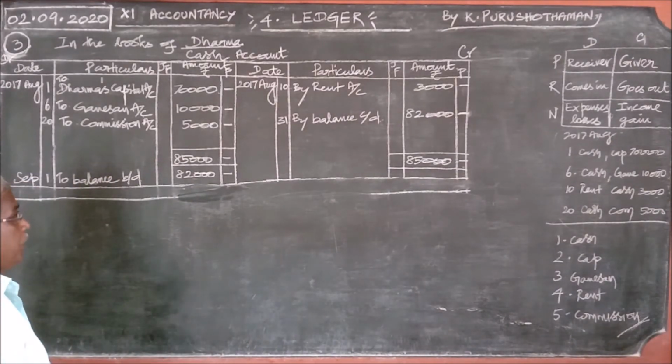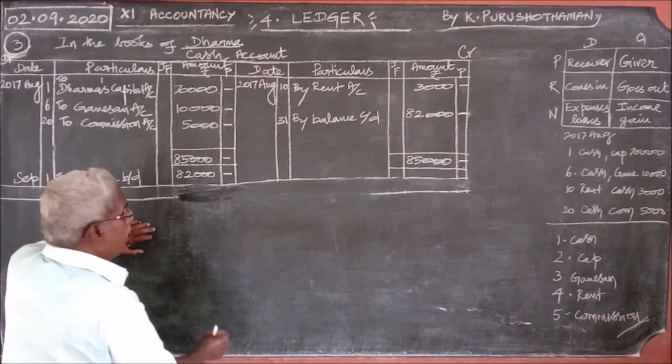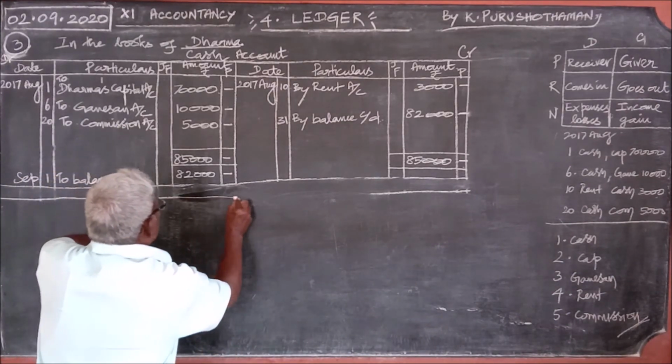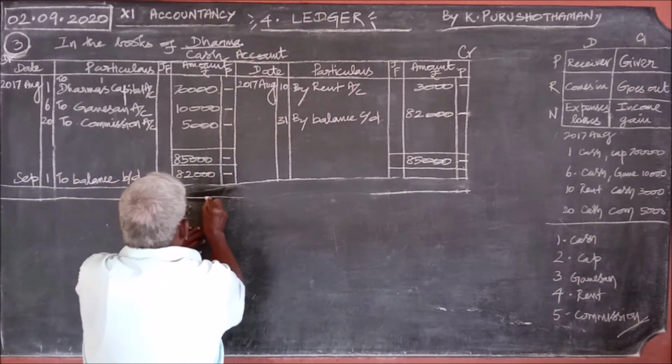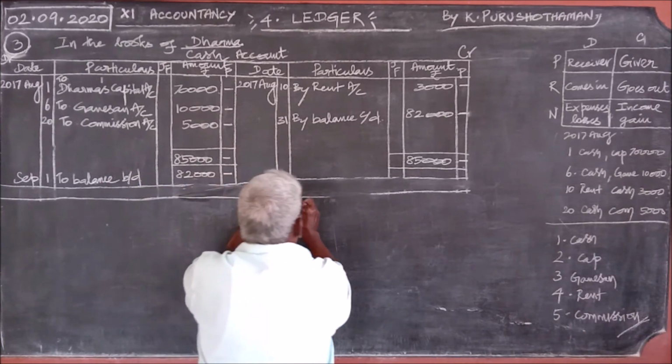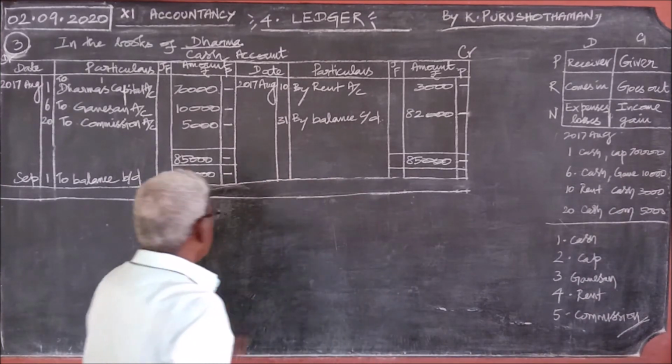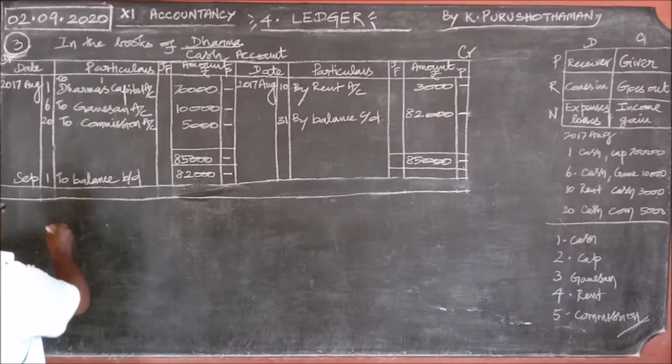Now we shall continue with the other two ledgers, rent account and commission account.